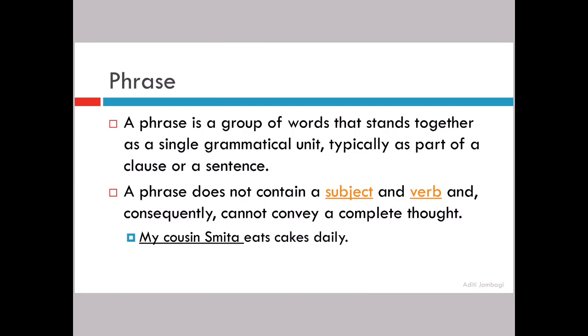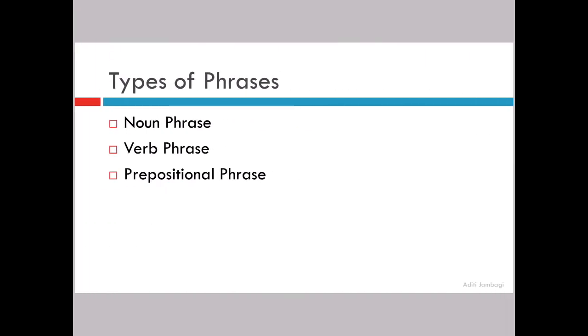Now there are three phrases in this entire sentence. Let us underline. A tall girl, this is your first phrase. Was standing is your second phrase, and near me becomes your third phrase. There are several kinds of phrases, but the most prominent ones, or the most common ones, are as follows.